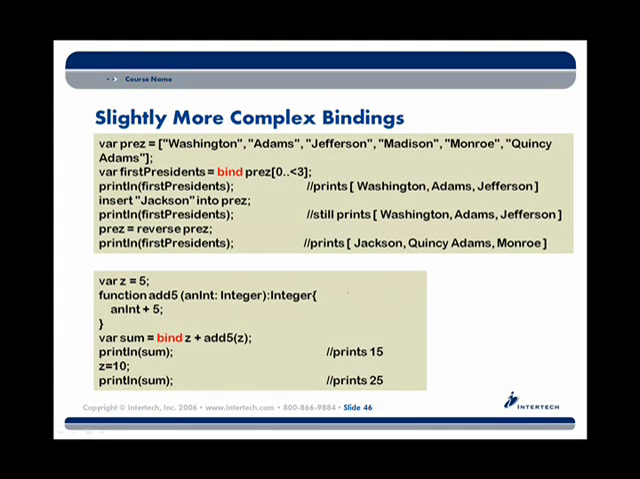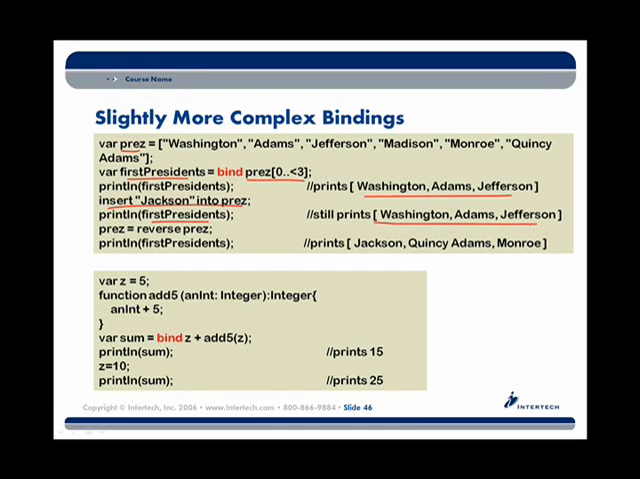Some slightly more complex bindings. Let's take a look at a sequence. In this case, we've got a sequence called pres that is a sequence of strings, the presidents of the United States. If I ask to bind a variable called first presidents to the 0, 1, 2 elements of the pres sequence, what I'd find is first pres is always going to be the first 3 elements in the pres sequence. Right now, that would be Washington, Adams, and Jefferson. But if I chose then to insert the string Jackson into pres and then again printed first presidents, we'd see that still prints Washington, Adams, and Jefferson.